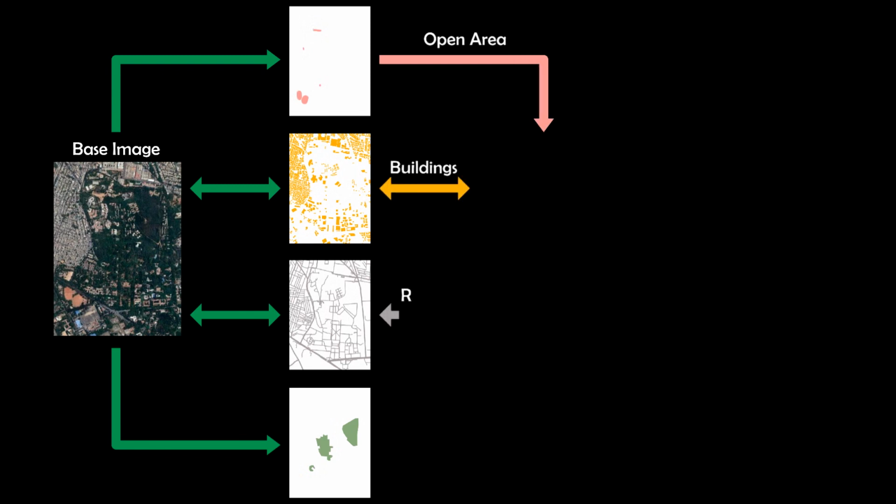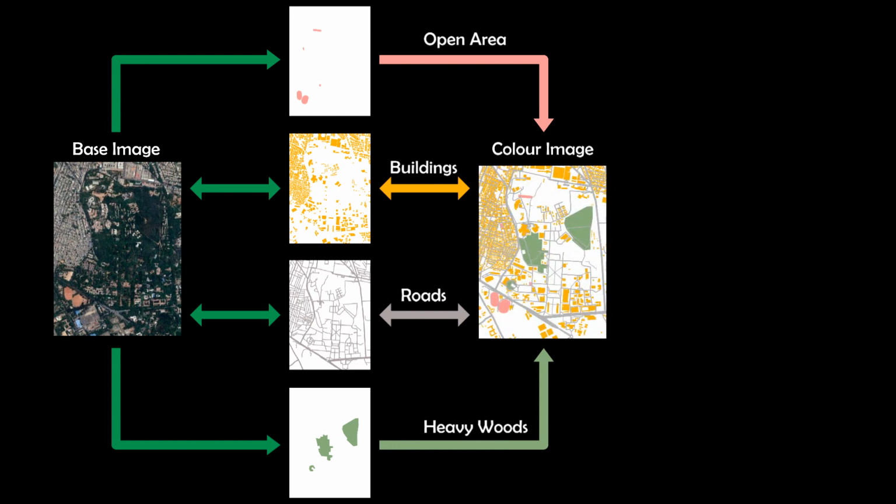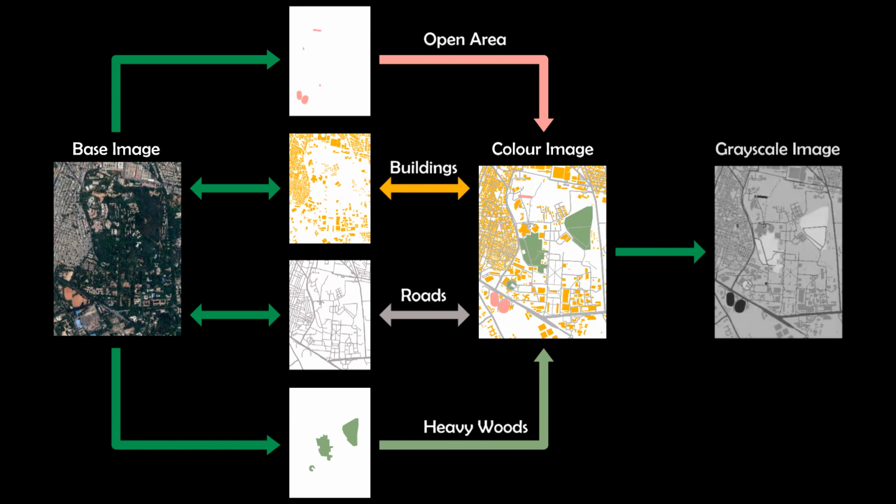In pre-processing block, we use GIS information to divide the deployment area into different propagation environments such as open area, buildings, roads, moderately and heavily wooded area. We assign different colors to each of the category and construct a new color-coded map of the propagation environment. We also convert this color-coded map to grayscale for ease of use in internal calculations.